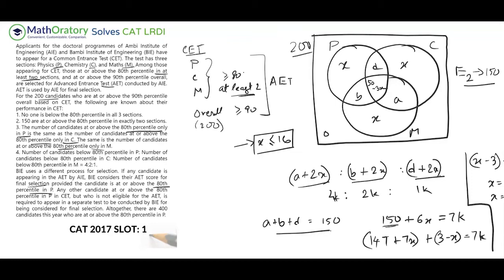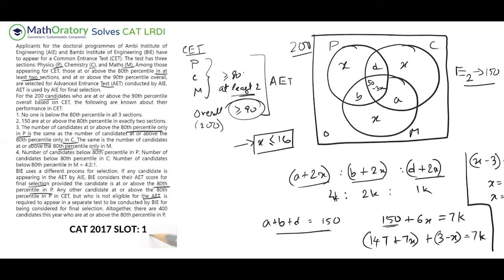But in case you are not eligible for AAT, now you may get an 80th percentile and above in physics and not be eligible for AAT in two scenarios. Not one scenario, actually two scenarios. One scenario will be if you don't get an overall percentile of 90 and above, then you're not eligible for AAT. This is part of the eligibility criteria. Or it could be that you are only getting 80th percentile.